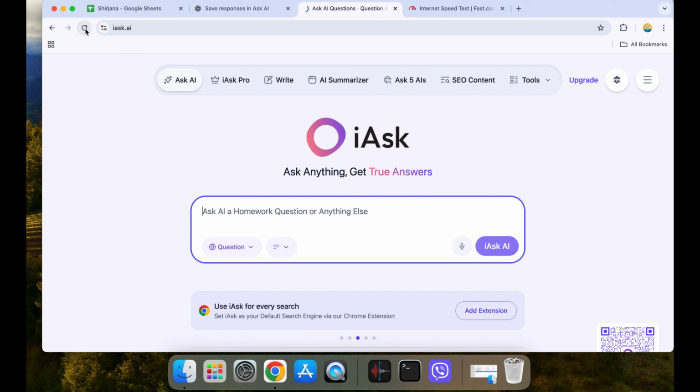Sometimes Ask AI just needs a fresh start. Close the app completely or refresh your browser and open it again. You would be surprised how often this works.